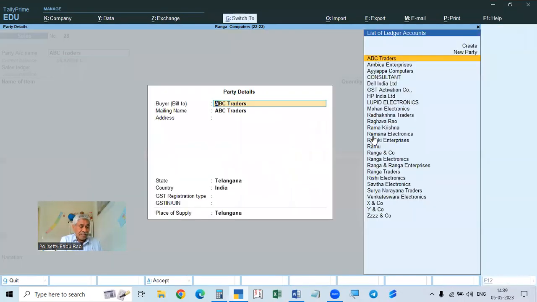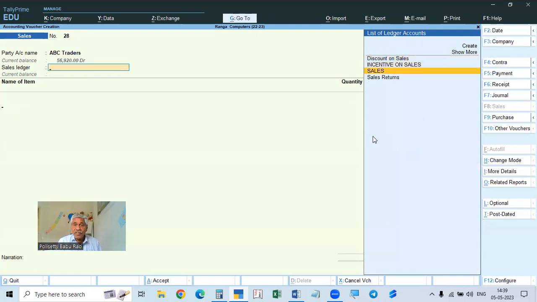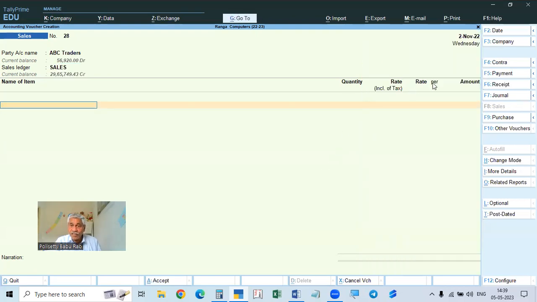It will show before the rate. The rate means the original rate, without tax, that is the taxable value. But it is showing before that the rate inclusive of tax. If you enter the rate inclusive of tax, it will divide and convert it to the actual taxable rate. It will give this taxable rate into quantity, and that will be the taxable value. And tax will be calculated. The total amount will be equal to the rate inclusive of tax. Okay.